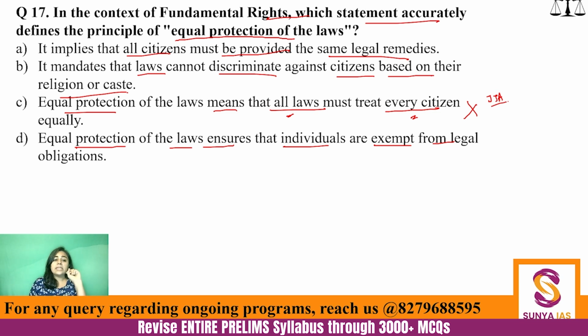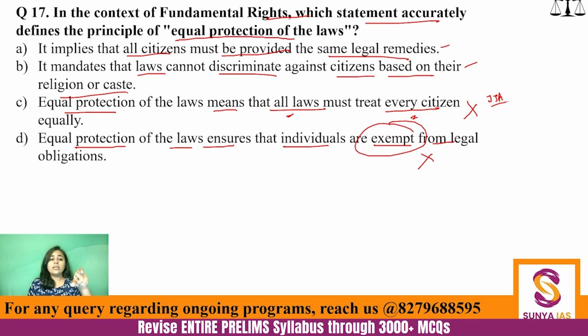Then see option D. Equal protection of laws ensures that individuals are exempt from legal obligations. No, this is absolutely nonsense, because if your laws are being equally protected and the legal system is protecting you, it does not exempt you from legal obligations. You need to be performing your legal duties so that everyone can enjoy their legal rights. Okay, so this becomes incorrect. Then see option A and option B. I have always told you, whenever you are confused between two, choose the option which is wider, choose the option which has less probability of being incorrect.